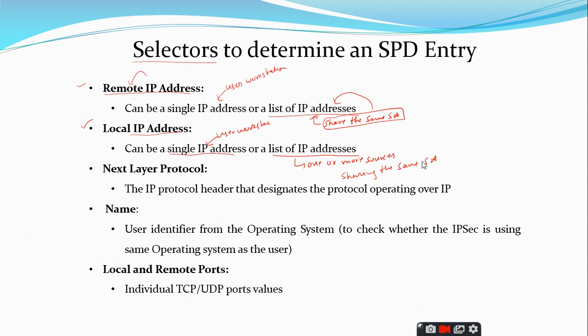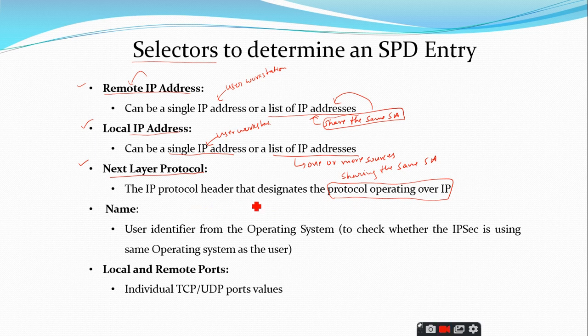See, if more than one system is sharing the same security association, then we will have a group of IP addresses. And the next parameter or the selector is the next layer protocol. The name itself is saying that it is going to give the information that is related to the protocol operating over the IP.